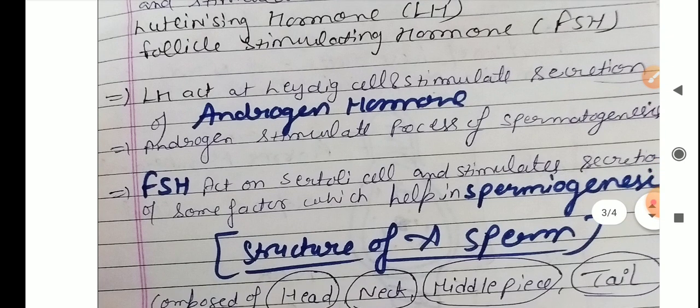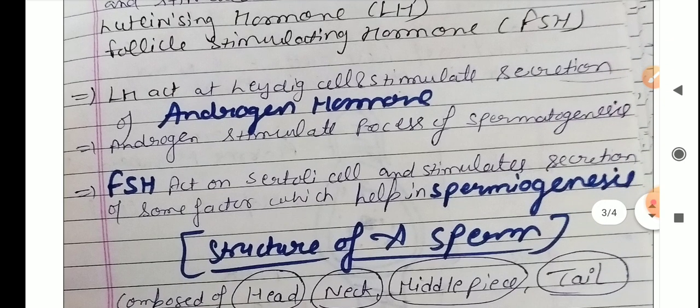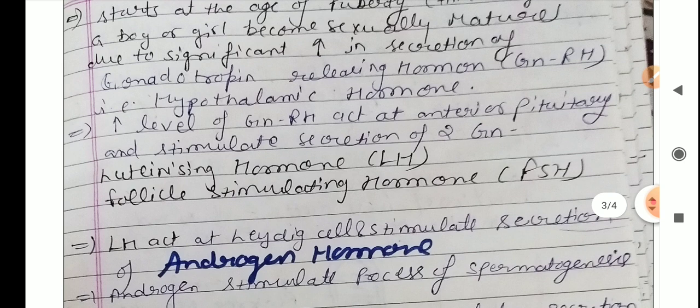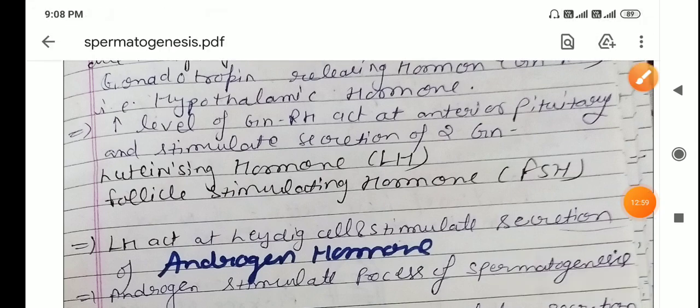FSH acts on the Sertoli cells and stimulates secretion of some factors which help in spermiogenesis. What is spermiogenesis? Transformation of spermatid into sperm. That is called spermiogenesis. Clear? So these are the two important hormones, the gonadotropin hormones. First one is luteinizing hormone, second one is FSH.